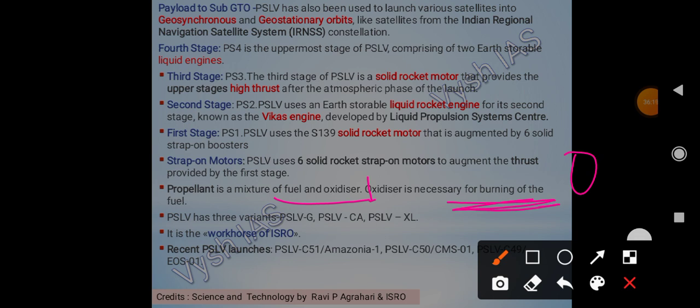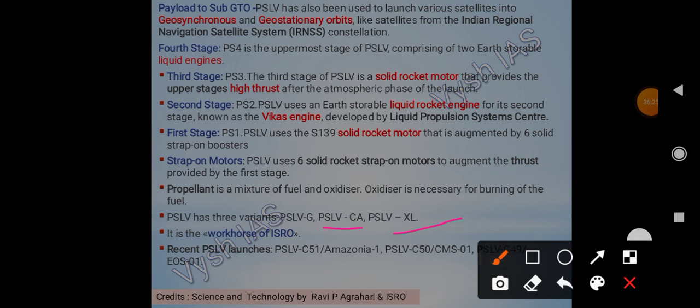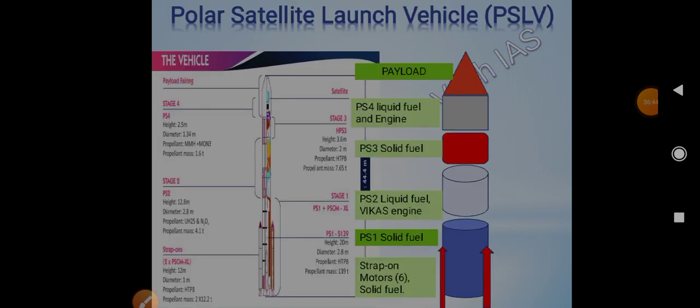The variants of PSLV: PSLV G, PSLV CA, and then PSLV XL. And PSLV is also called the workhorse of ISRO. And recently PSLV launched Amazonia, a Brazilian satellite. Then PSLV C50, and then PSLV C49. So this we have already discussed, right? Payload, then 6 strap-on motors. Solid fuel in the first stage, second stage liquid fuel with the Vikas engine, third stage again solid, and then fourth stage liquid fuel, right?